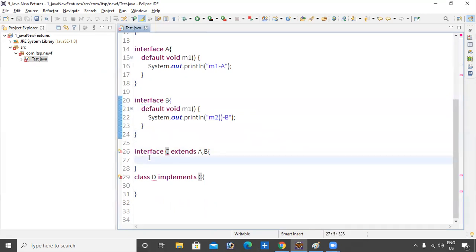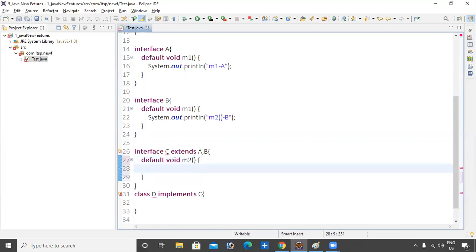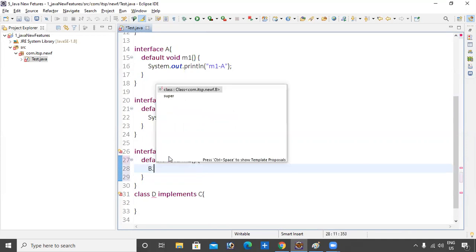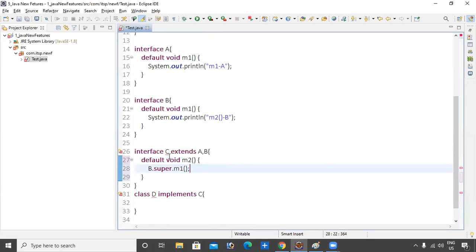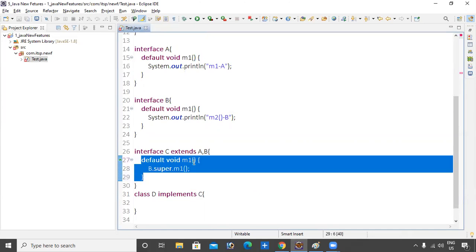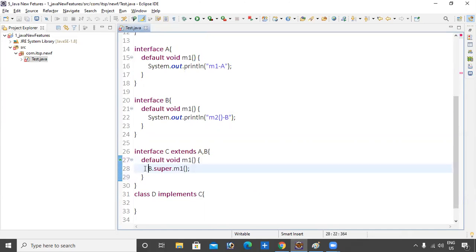And if you want to provide the implementation, you want to create one method, not public void, I want to provide a default void m2 method and simply call B.super.m1 method. It's getting an error. If you provide the m1 method, then we can override the m1 method, and we can call the super interface method.